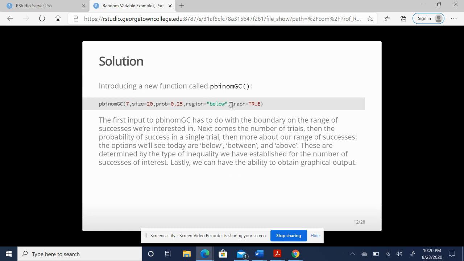Will this command work without the graph part? Sure, it will. But you should never make it without the graph, because once it graphs the probability that it's calculated for you, you want to use that graph to make sure that the solution you're seeing matches the inequality you were trying to represent. And you'll see that in just a second.